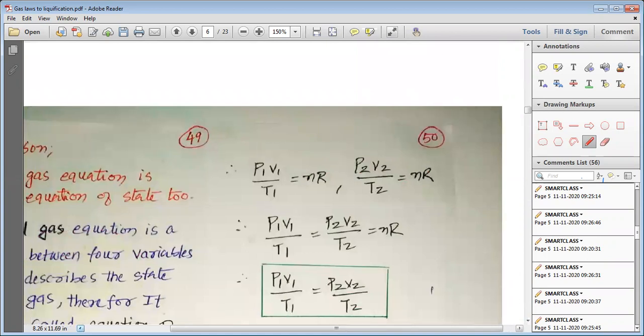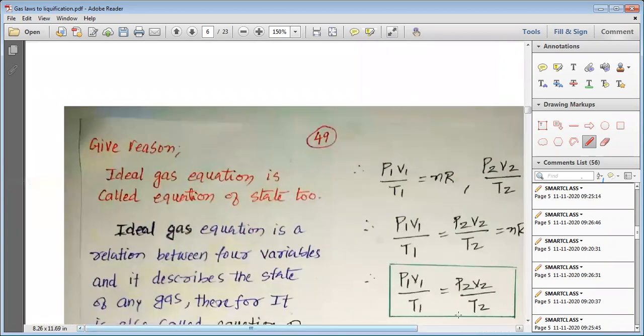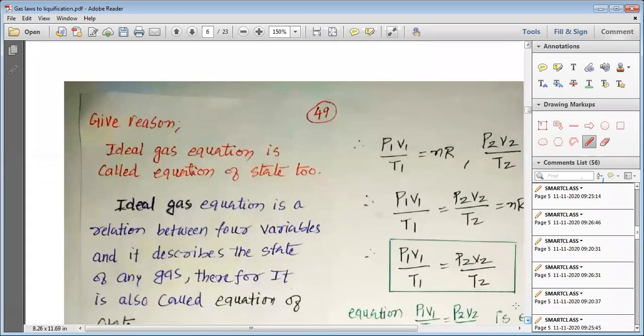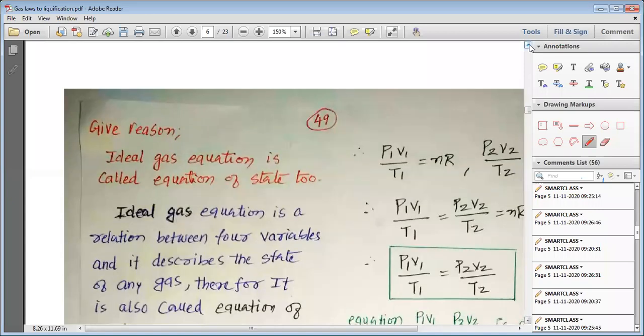Can you tell me what are those two values of R that we have derived? Children, I am asking you, you have to tell me the answer. What are those two values that we have derived for R?